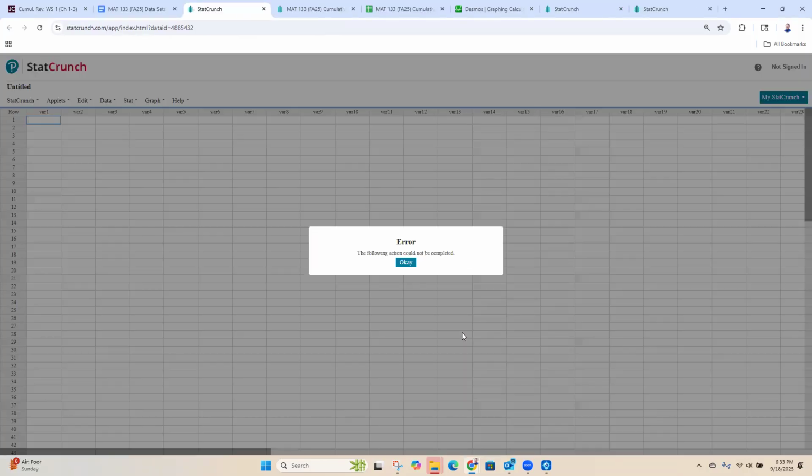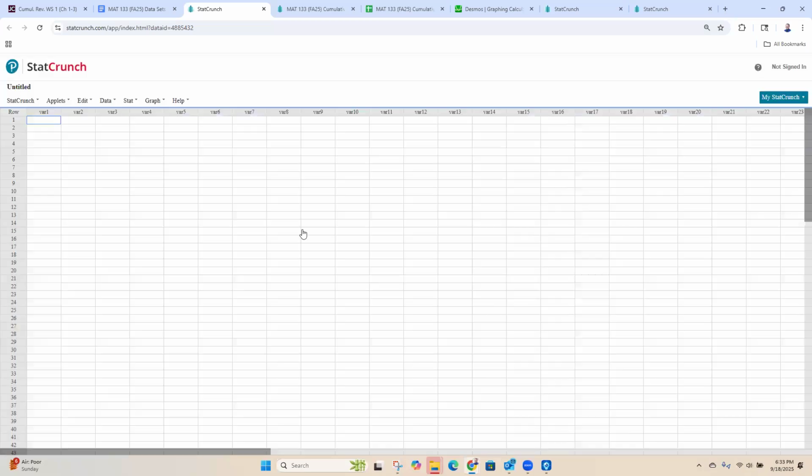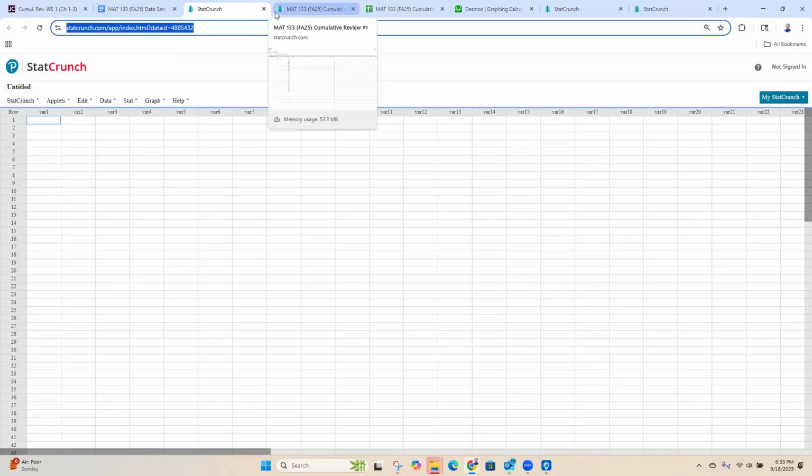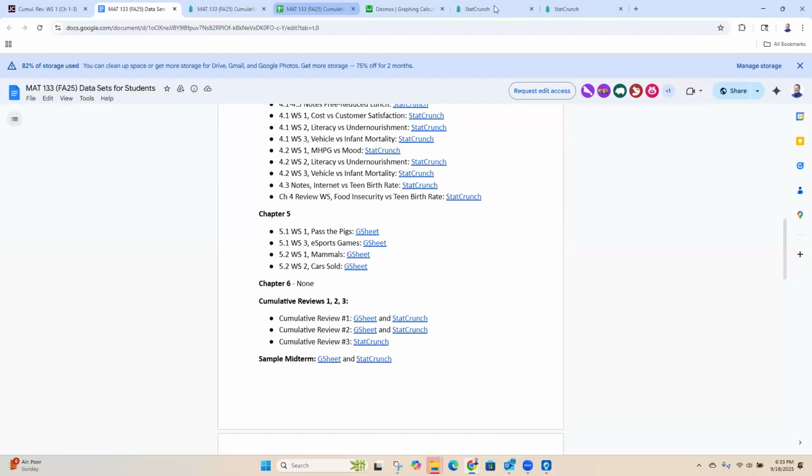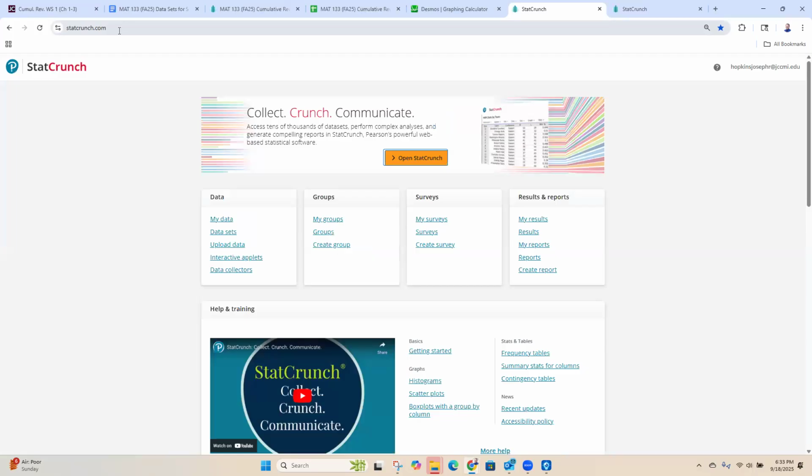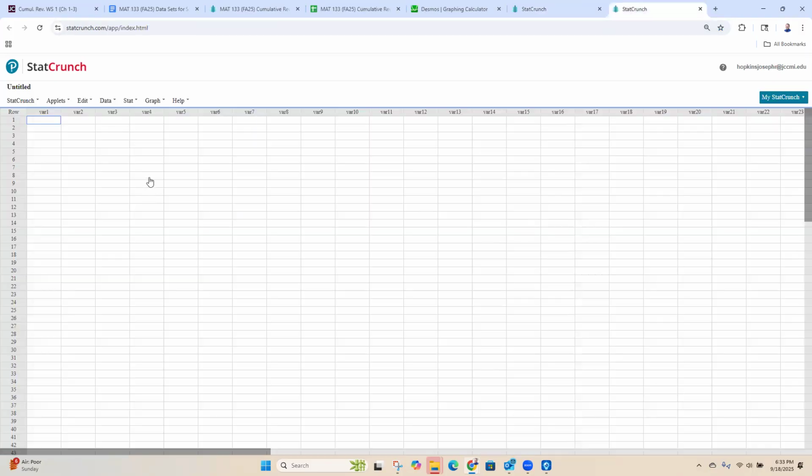We can just open up statcrunch.com. That'll bring you here. In the upper right corner, make sure you sign in. Once you've signed in, this little orange button will light up and you can click on that, and that'll bring you to a blank spreadsheet for us to use. But that's for our project.